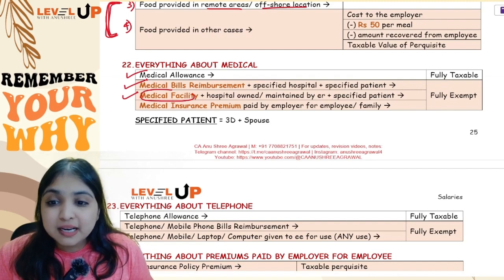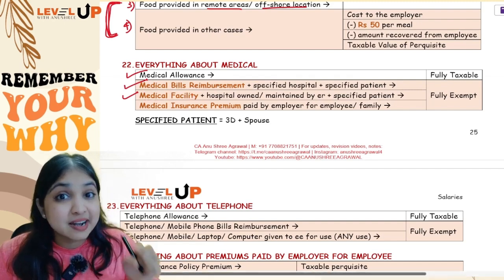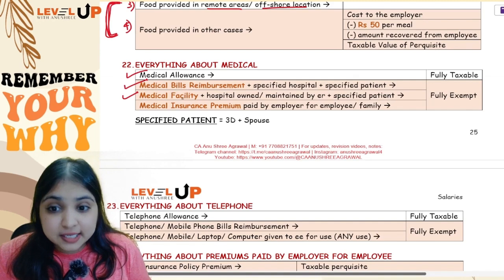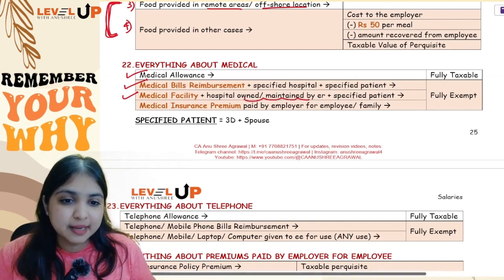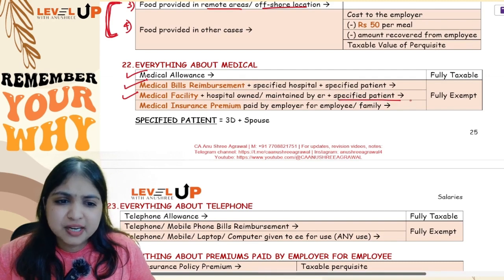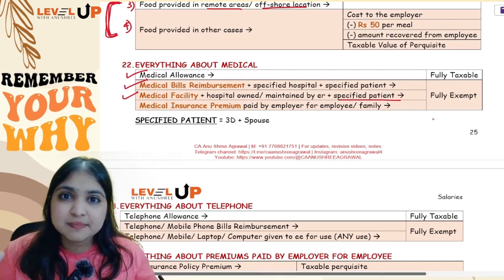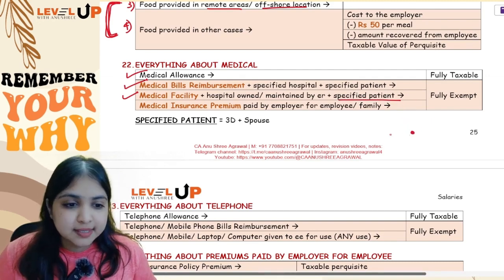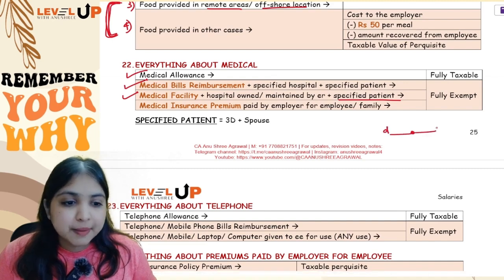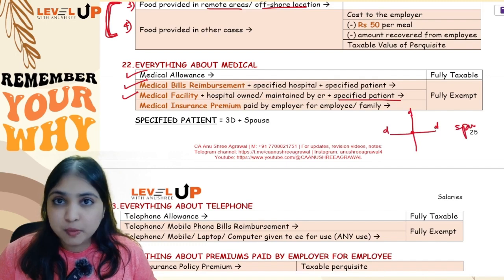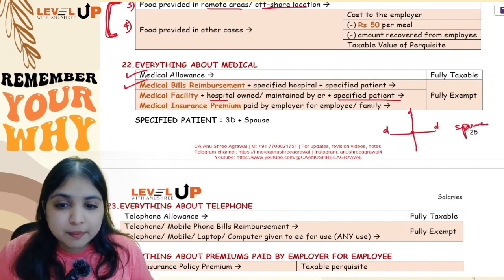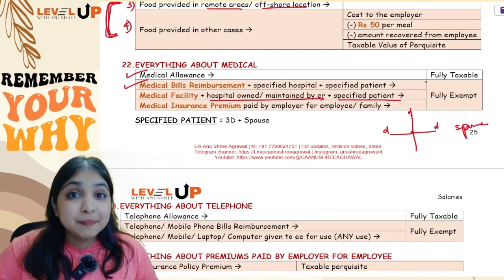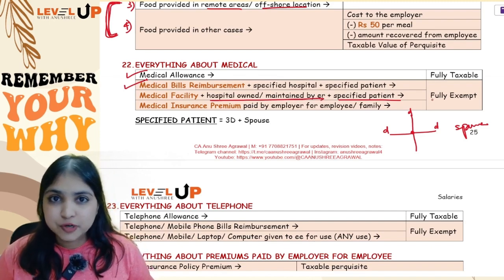See, this is about medical bills reimbursement and this is about facility. If it's a medical facility in a hospital which is owned or maintained by the employer and the patient is a specified patient, same specified patient case. Specified patient means if I am the assessee, my dependent brother, my dependent sister, my dependent parents, my children and my spouse. So if the medical facility is in a hospital which is owned or maintained by the employer, and the patient is a specified patient, it will be fully exempt.